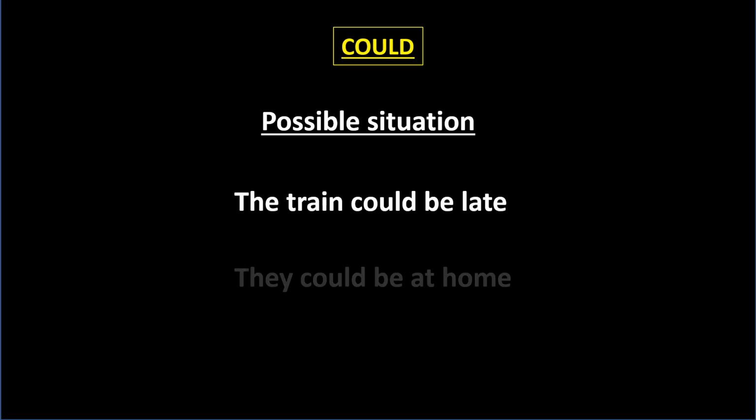Next, possible situation. To talk about possible situations, we can use the modal verb could. For example, the train could be late. We are saying about a possibility.